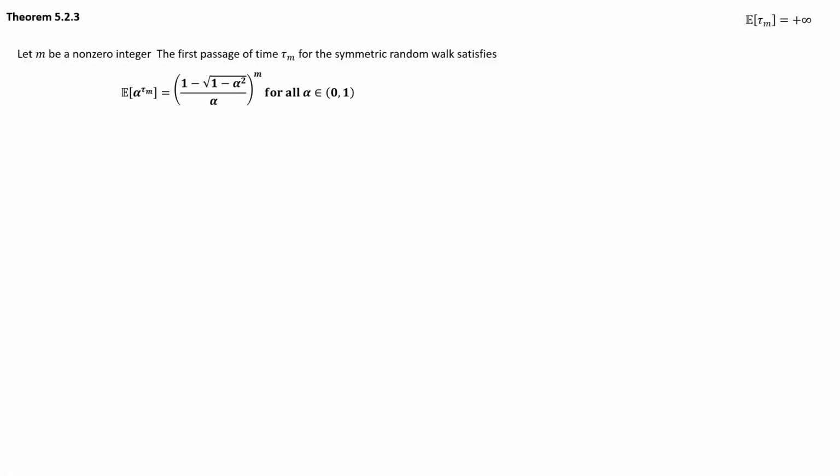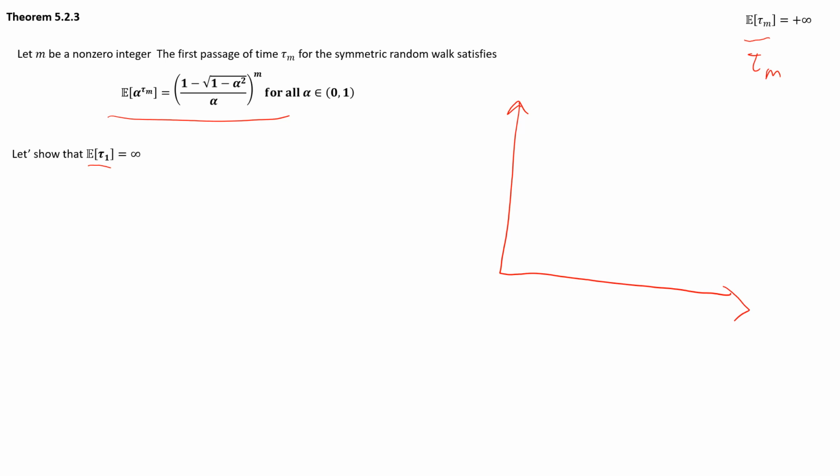So with that, we know this is true. What can we do next? Instead of working with the expected value of tau m, let's start by showing that the expected value of tau 1 is equal to infinity. If you remember what these stopping times are, you have a random process and we pick level 1. The random process does what it does, and tau 1 is the very first time the process hits level 1.